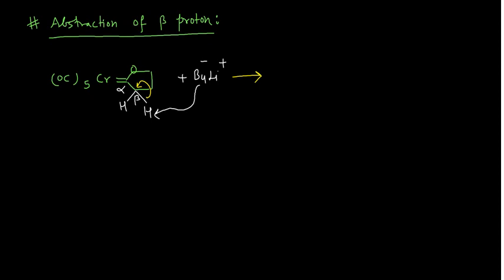You have CO5, then you have the chromium double bond, and it is connected with the oxygen, okay, and of course the negative sign is there. So due to the negative sign, this is resonance stabilized.